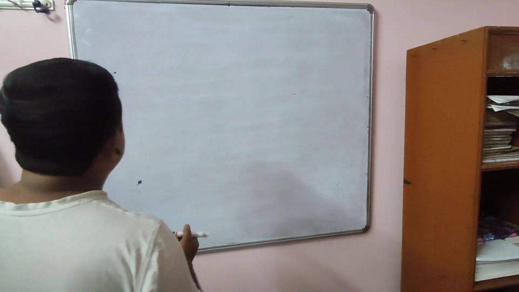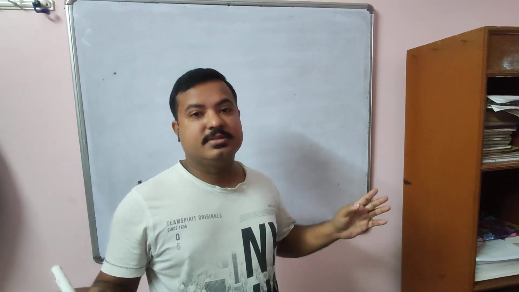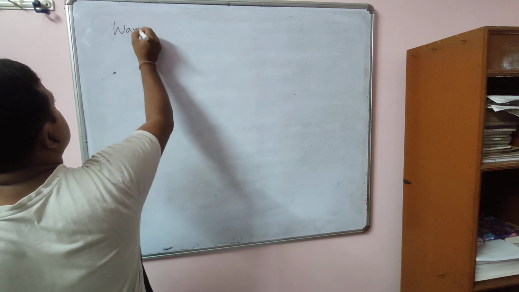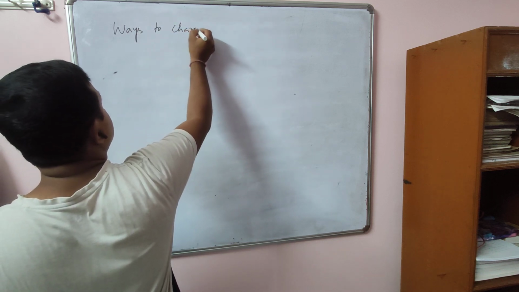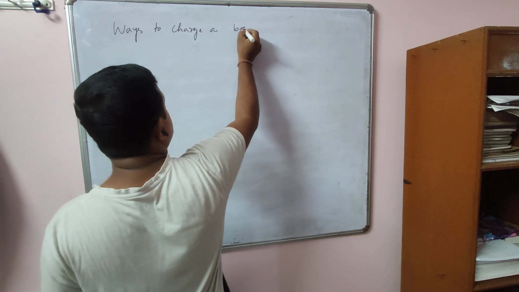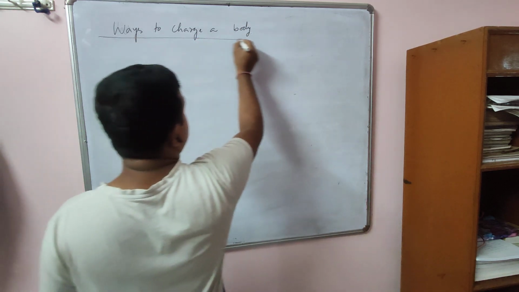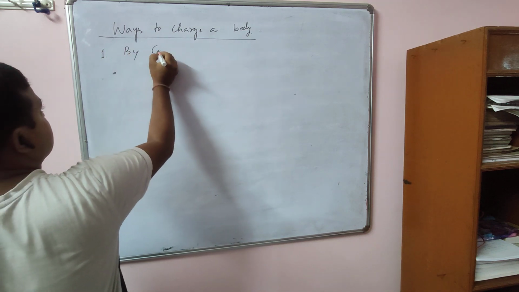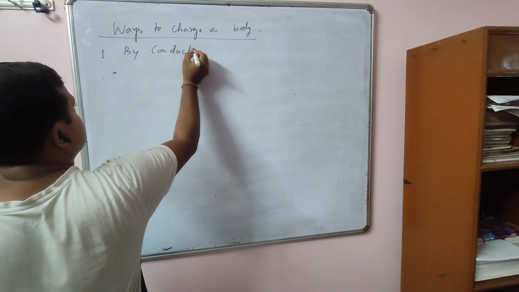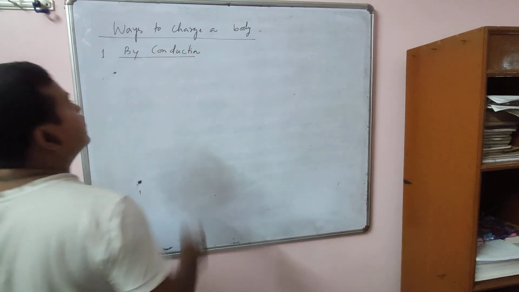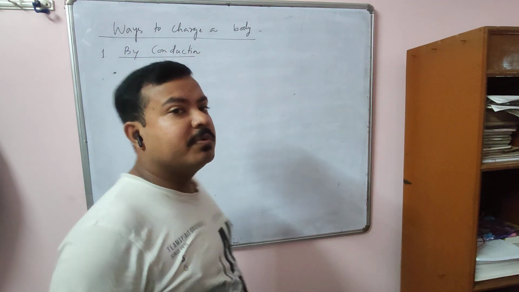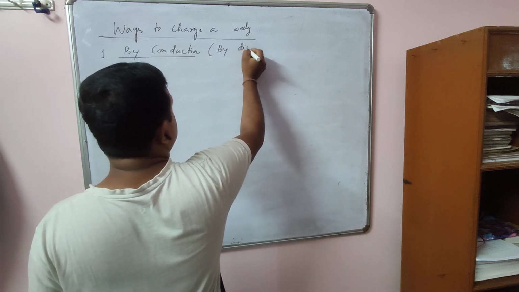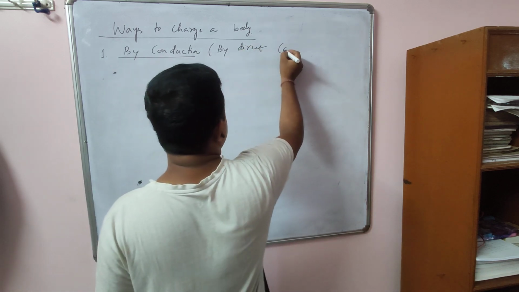Now let me discuss the possible ways to charge a body. This is important. Ways to charge a body. The first one is by conduction. So by conduction we can charge a body. Now what do you mean by conduction? Conduction means by direct contact.